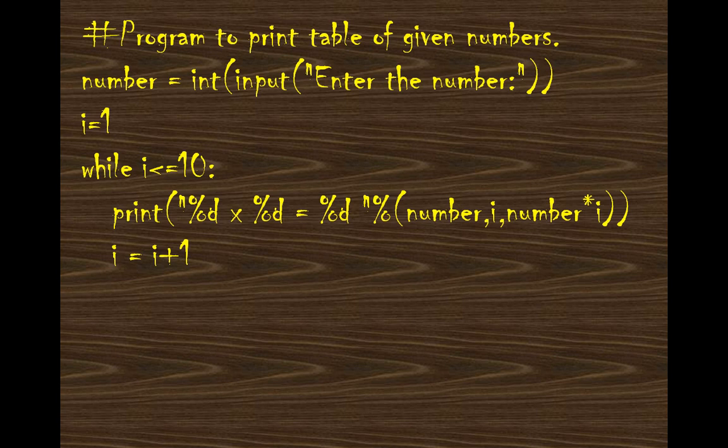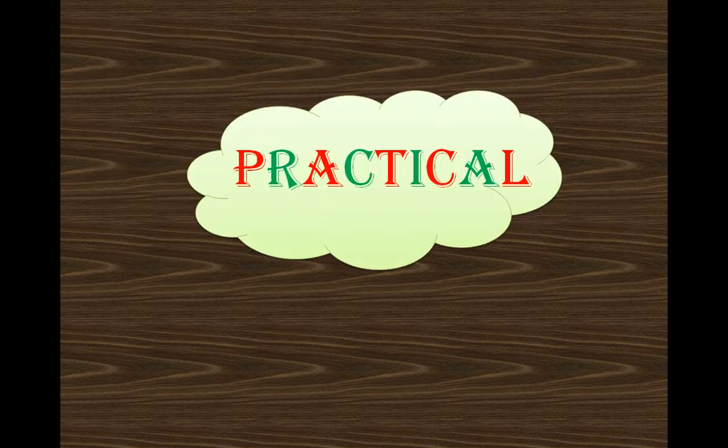Then I have to multiply number into i. Suppose I am giving 5. That will become 5, and then it will multiply with i. Then you will get the calculation, which is number into i. Then after printing it, I am going to increment it. How it is working? Let's do it in the practical part.